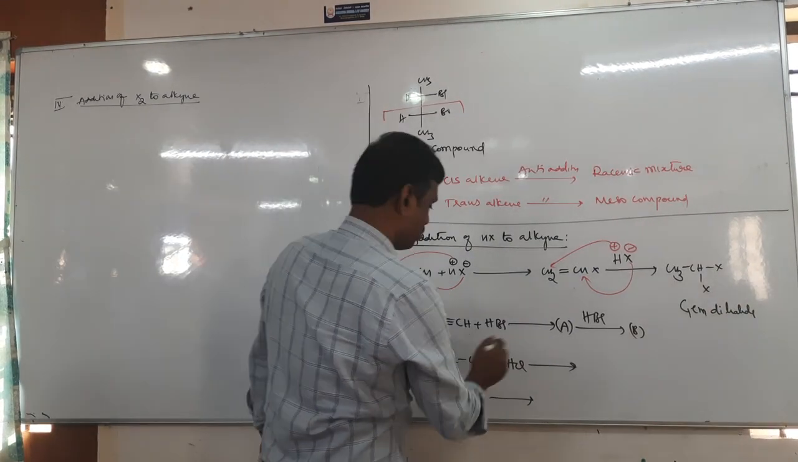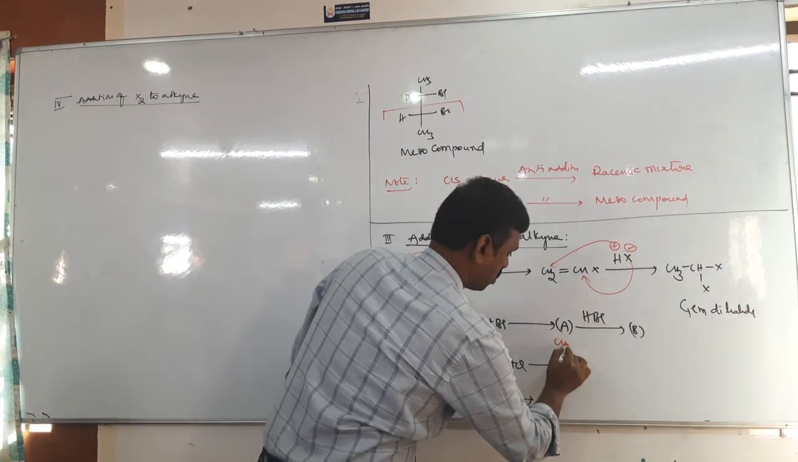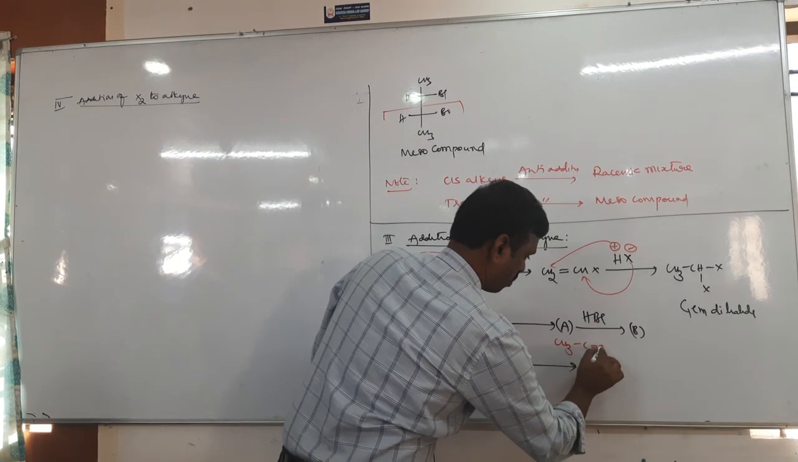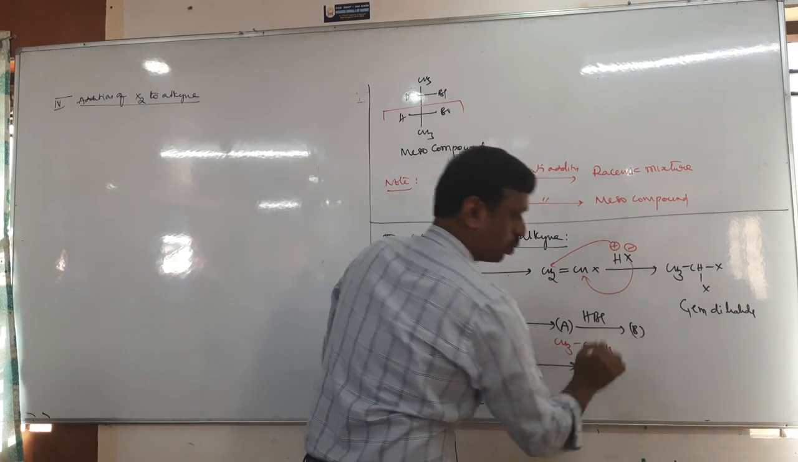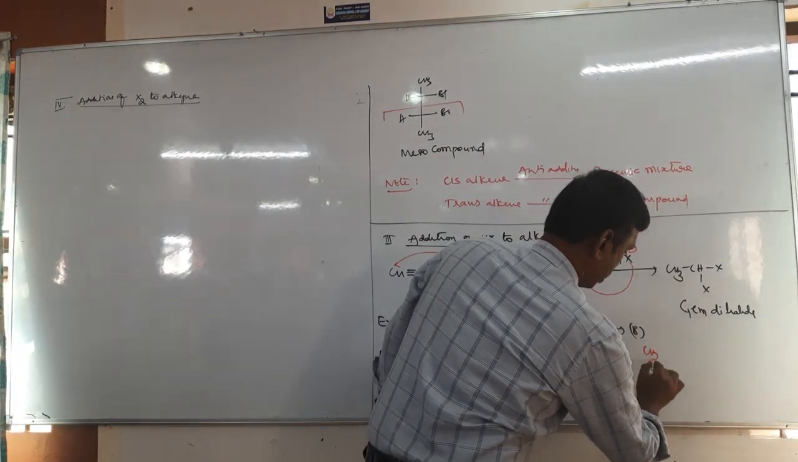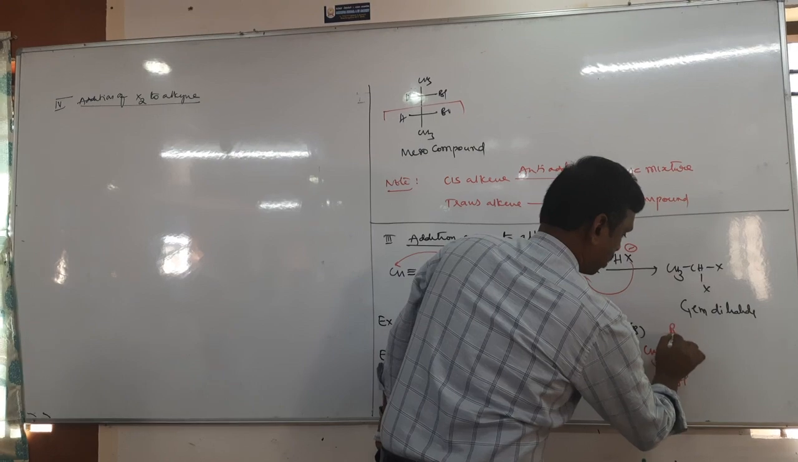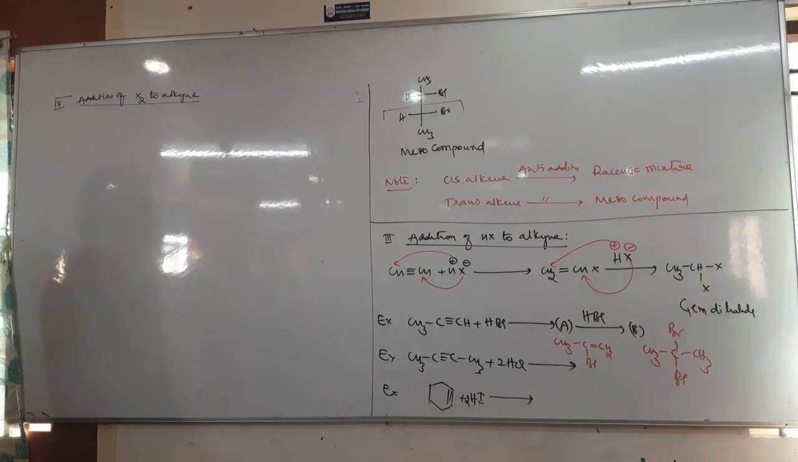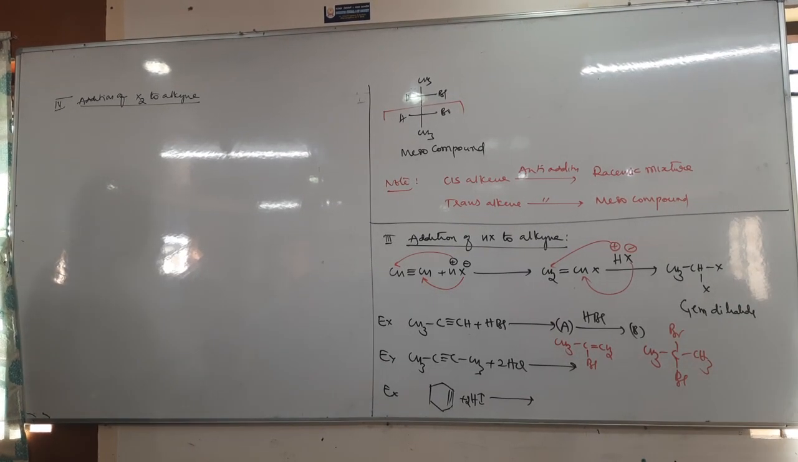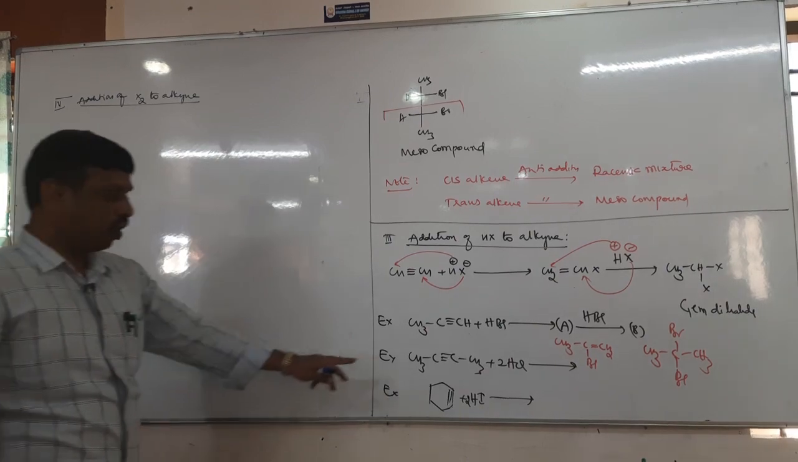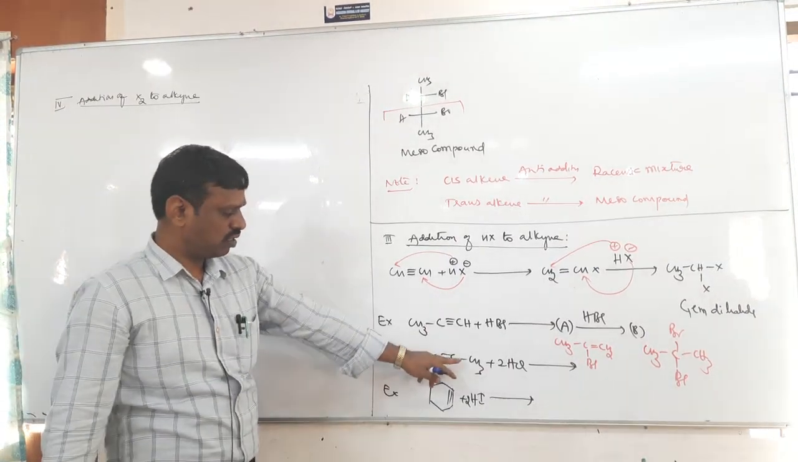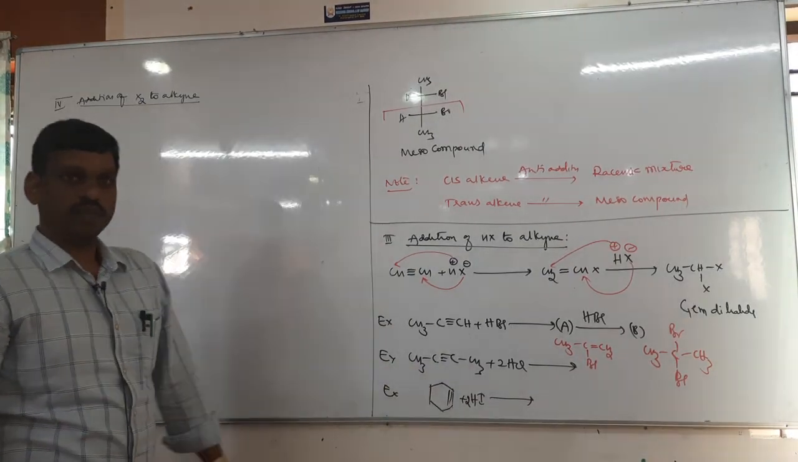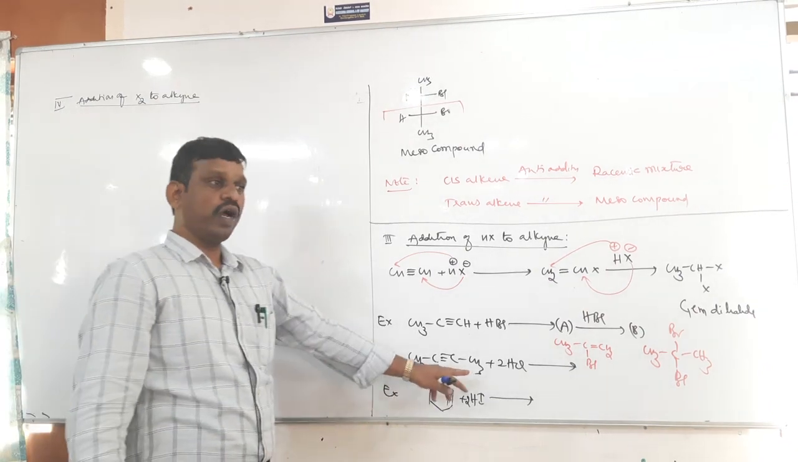Tell me here what is A: CH3, C, Br double bond, CH2. Next CH3, C, Br, Br. You get geminal dihalide. So here also same: 2 hydrogens come on 1 carbon, 2 halogens on another carbon. We get the same product. Next here also same. Write 2 halogens on 1 carbon, 2 hydrogens on another carbon.